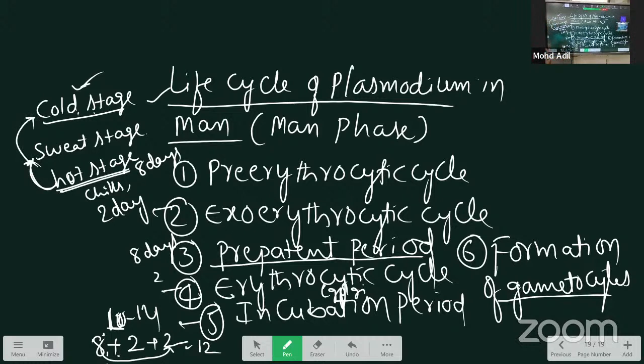What about the pathogenicity of the Plasmodium? The malaria occurs in three stages. They are called the heat or hot stage, second the sweat stage, and third the cold stage. Clear? This one is about the pathogenicity. You draw the diagrams, together or separately, for this question. Okay, we will continue tomorrow at the same time.